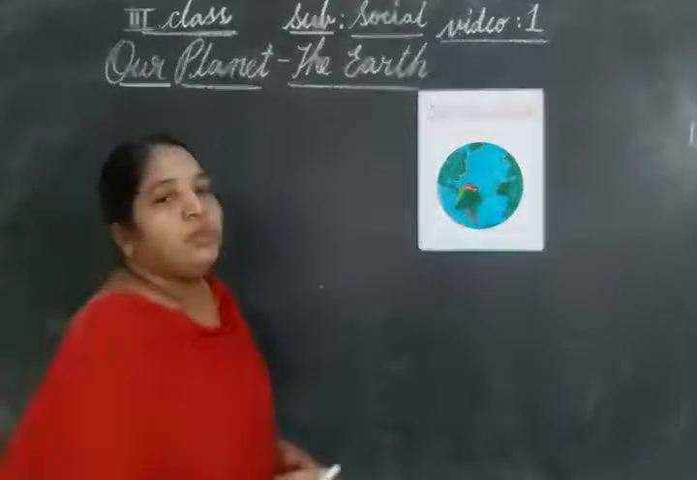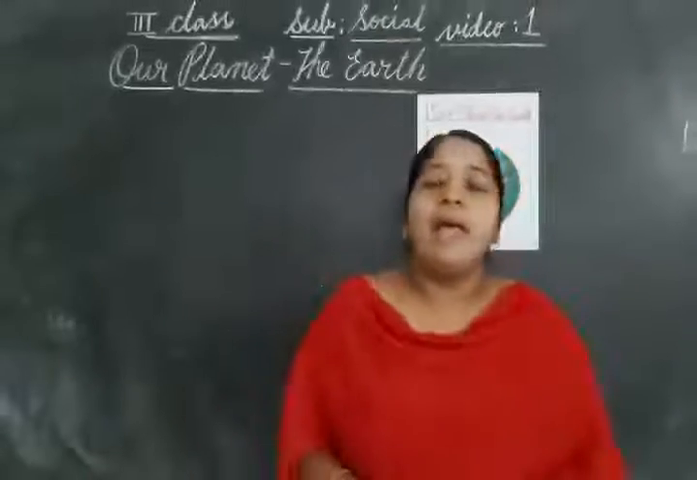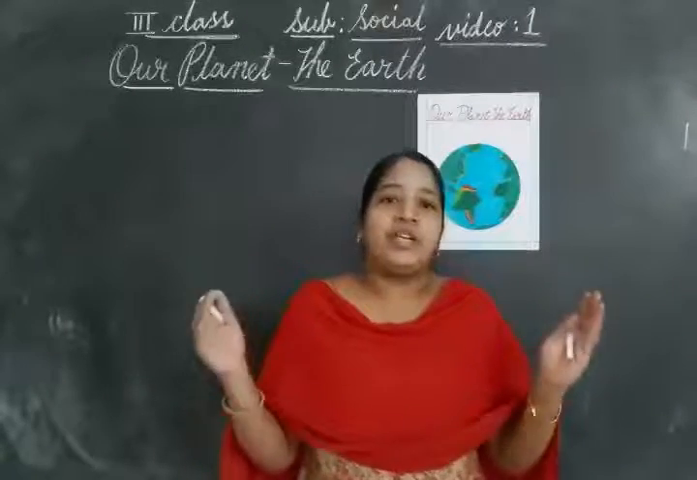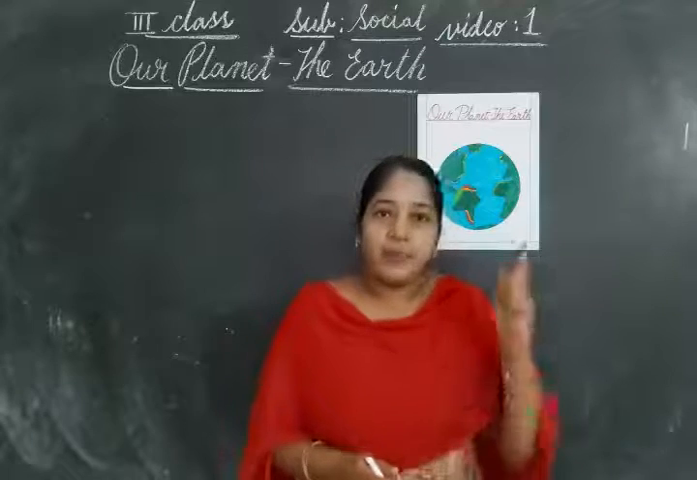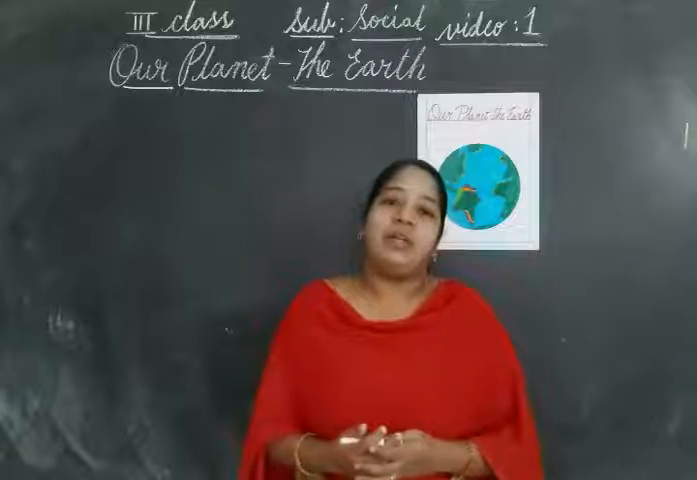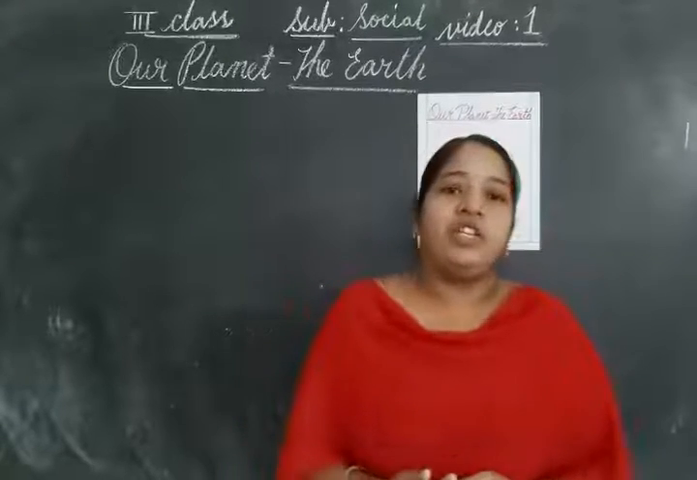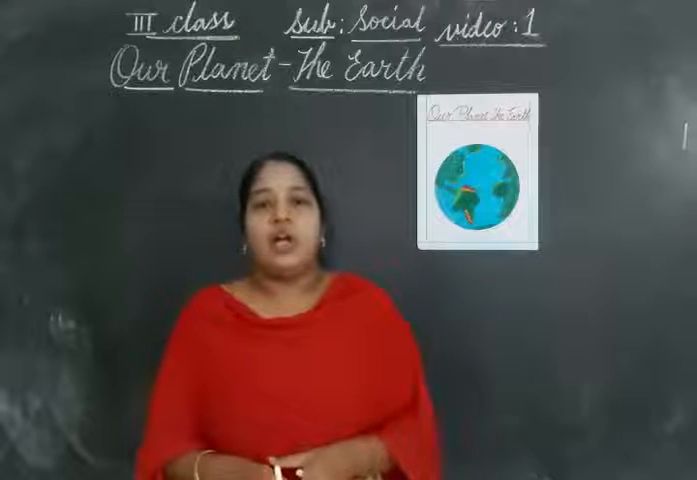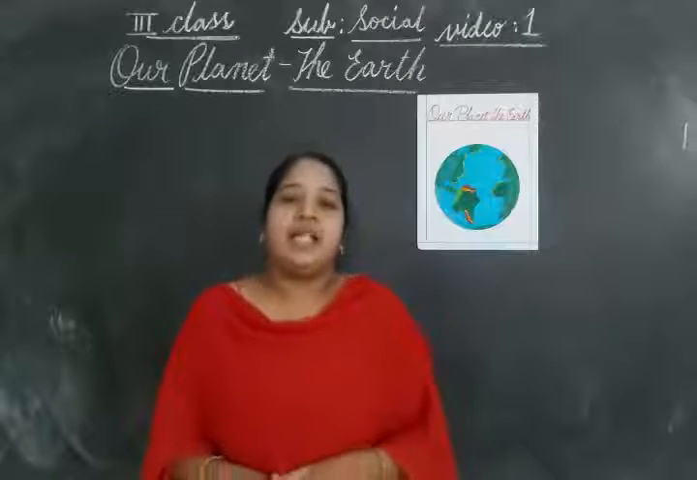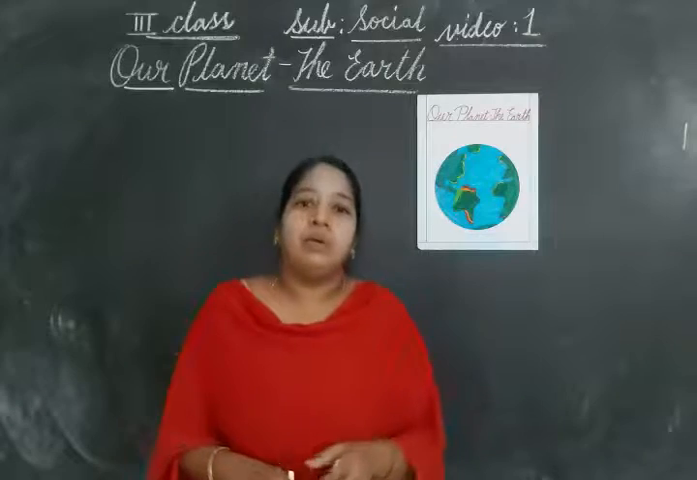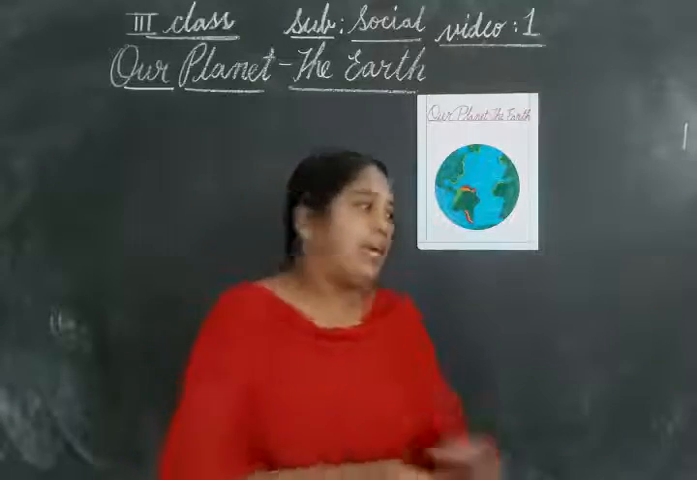So first of all, what is a planet? A large round object in space which moves around the sun. What is a planet, children? A large round object in space that revolves or moves around the sun.